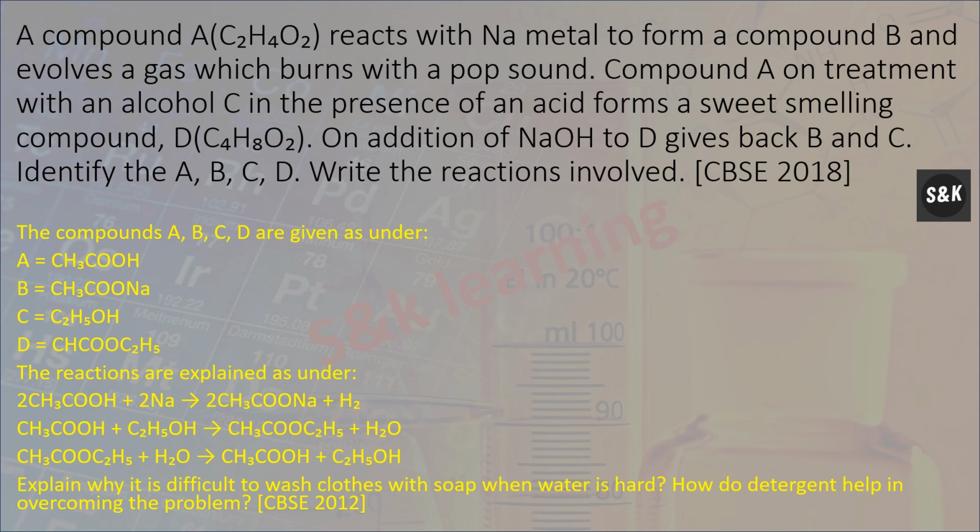A compound A, C2H4O2, reacts with Na metal to form a compound B, and the gas evolved burns with a pop sound. Compound A on treatment with alcohol C in the presence of acid forms a sweet smelling compound D, C4H8O2, which on addition of NaOH gives back B and C. Identify A, B, C. So A is CH3COOH, that is ethanoic acid. B is CH3COONa. C is C2H5OH, and D is CH3COOC2H5.